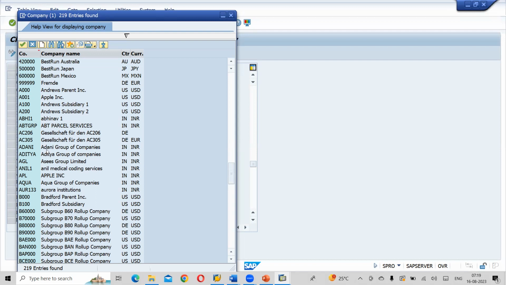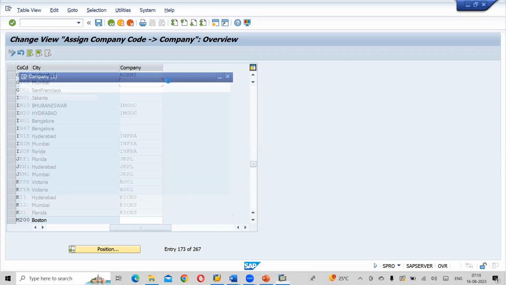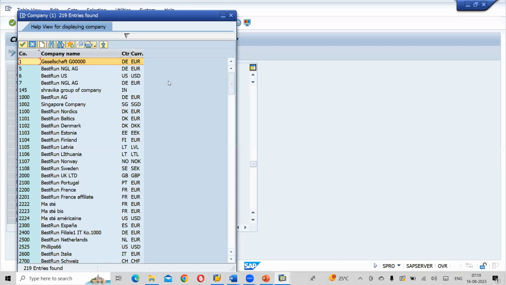Adani group of companies, right? This is Adani, so select this Adani. We have created GI01, and we are assigning it to Adani group of companies. GI02 is also the same thing, Adani. So repeat the same for the other two company codes also.